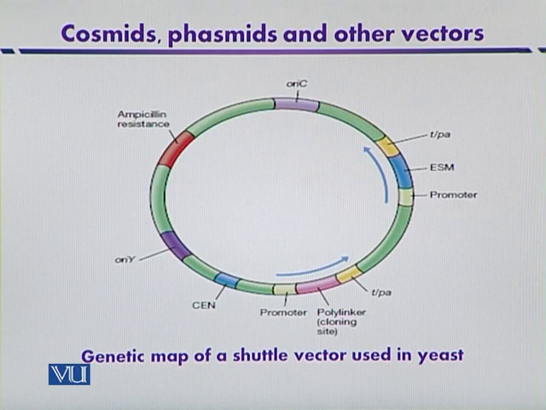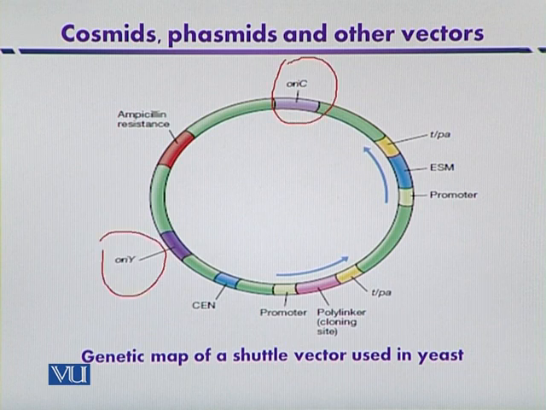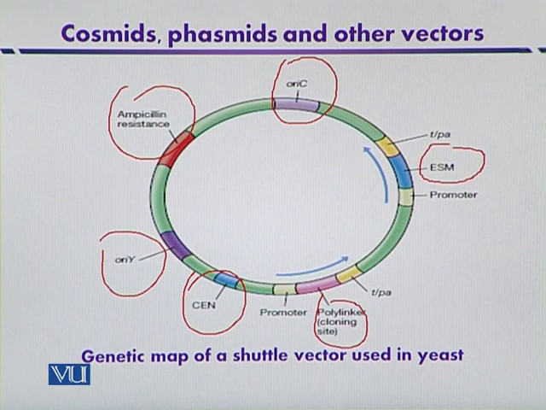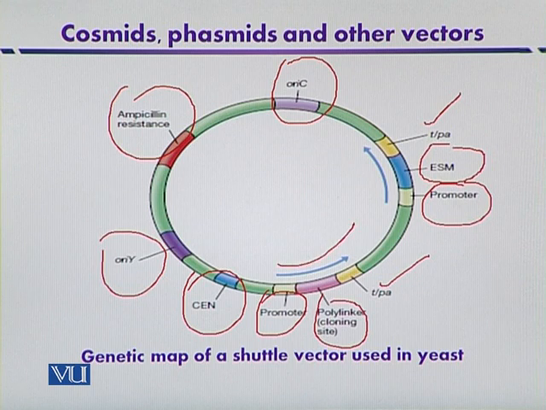This diagram indicates the genetic map of a shuttle vector that is used for yeast. As I told you, it contains two regions of replication, one for the bacteria and the other from the yeast. Then there is an ampicillin resistance gene, and also a centromere that plays a role in the replication of the DNA, and a polylinker cloning site where foreign DNA can be inserted, and then some selectable markers for the yeast. There are also termination points for transcription, and of course promoters for the transcription of different genes. This arrow indicates the direction of transcription.